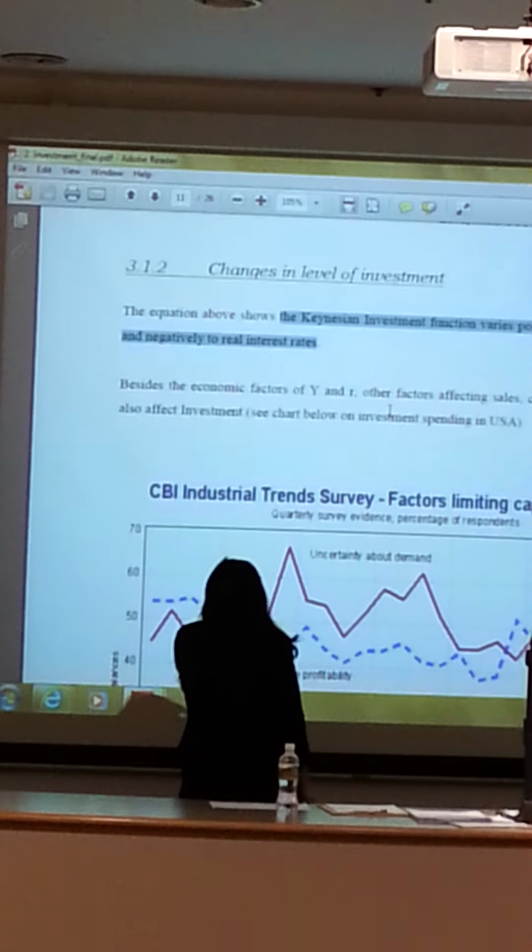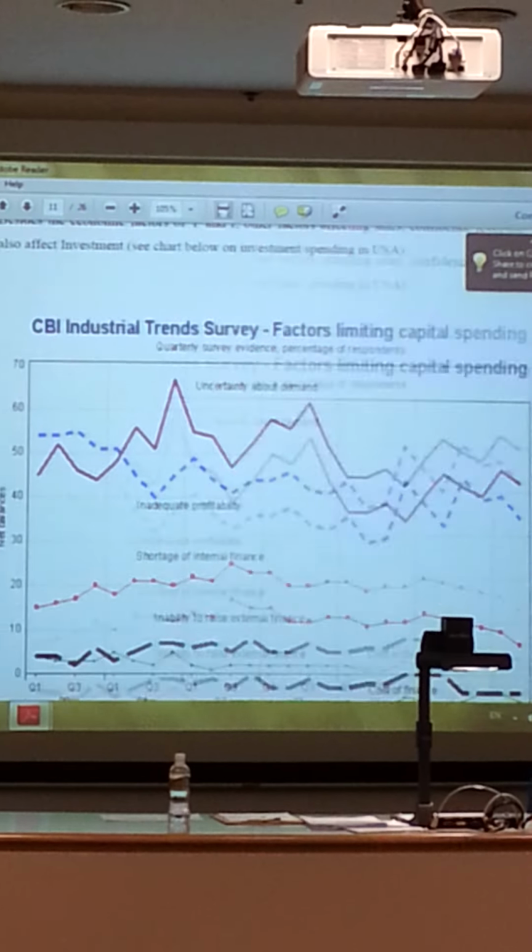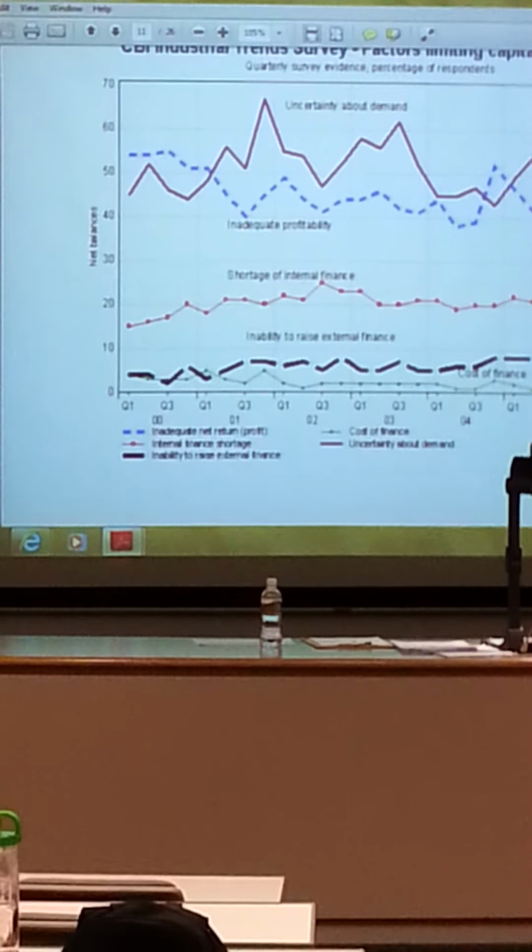Income, how it varies negatively to real interest rates. Okay? But was the Keynes function being so simple, being that useful? The answer as given in this chart says no. If you actually look at the ranking, how do we read this chart?